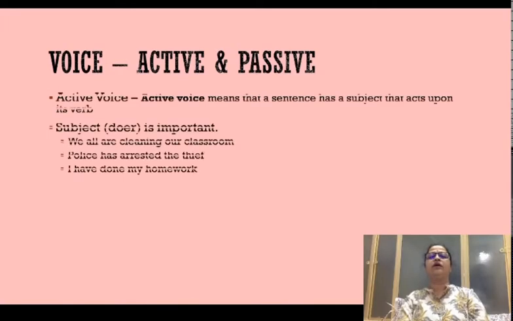So, in English, you can say sentences in two ways. You can say, for example, I eat mango, or you can say, mango is eaten by me. Now, both are correct and both convey the same meaning, but both are different in structure.